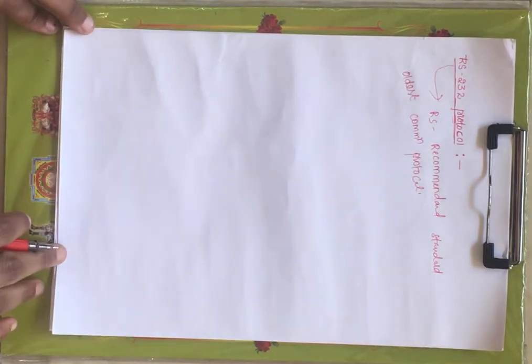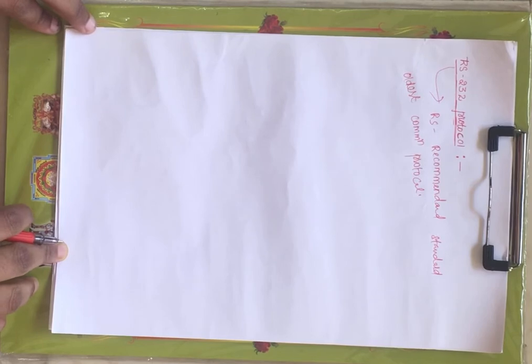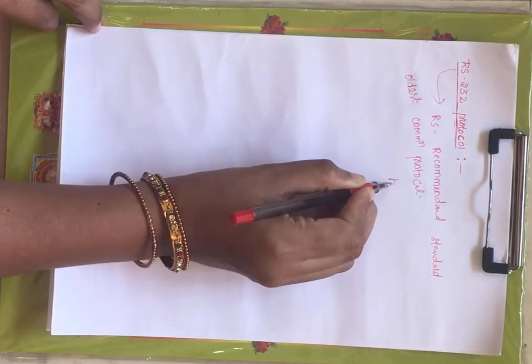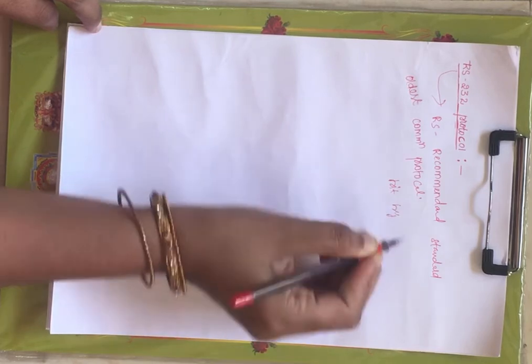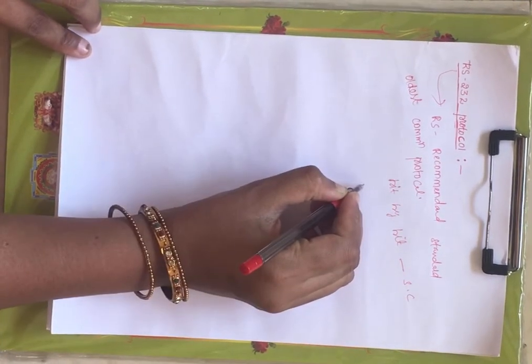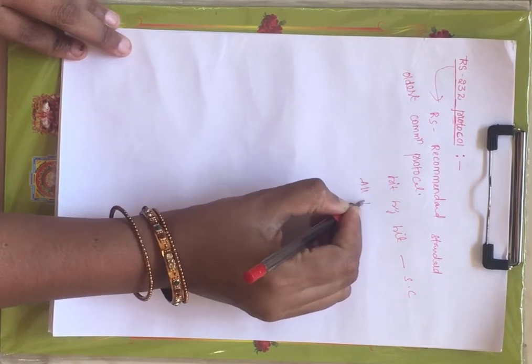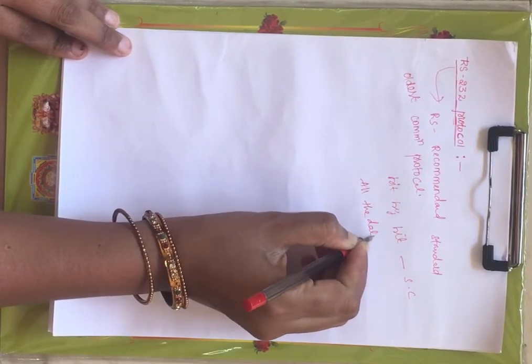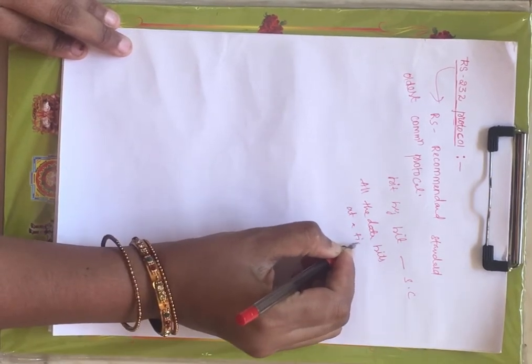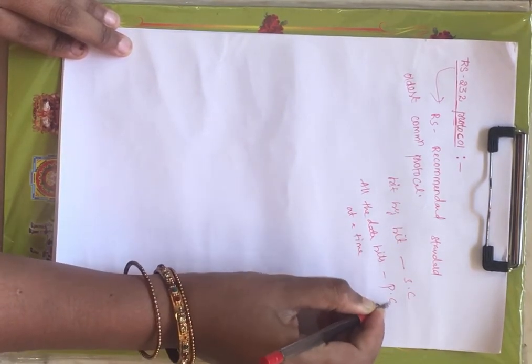RS stands for recommended standard. This is the oldest communication protocol, and it is a type of serial communication. It supports serial communication, that means you are sending bit by bit. If you are sending all the data bits at a time, parallelly, we call it parallel communication.